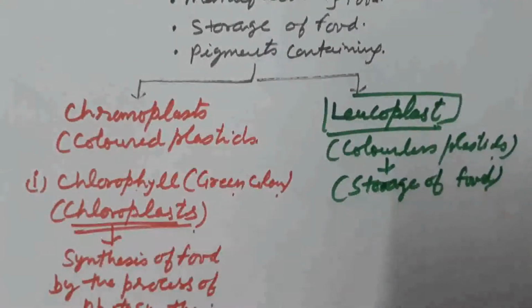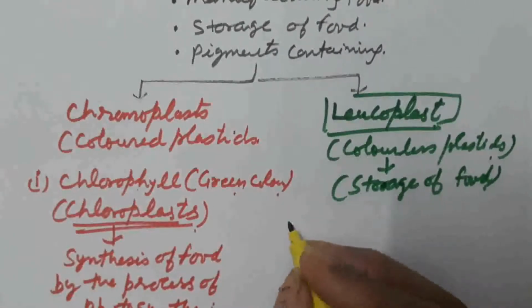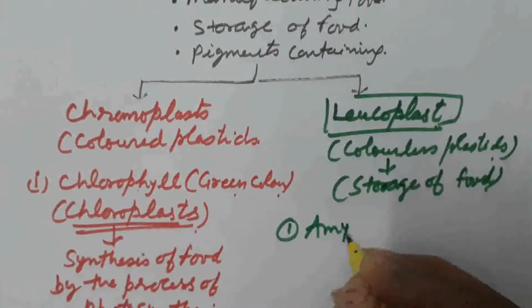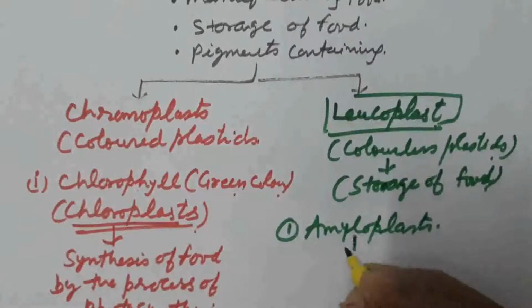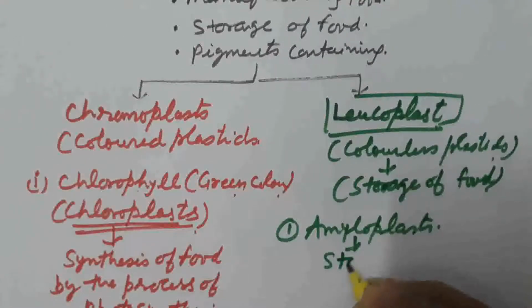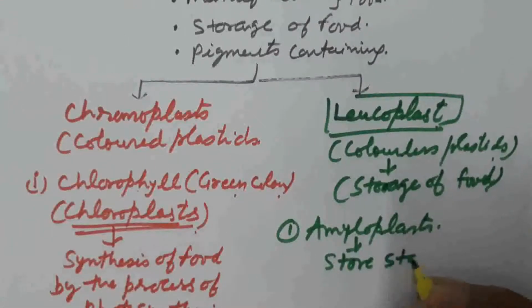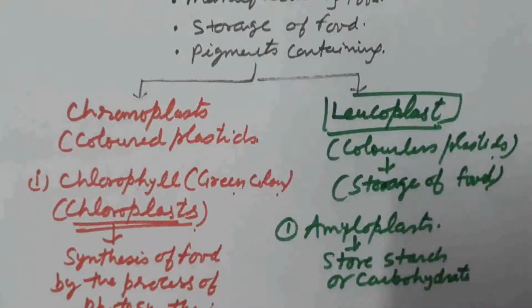They are again of three types on the basis of the type of food stored. First one is amyloplast. Amyloplasts store starch or carbohydrate as their stored food.